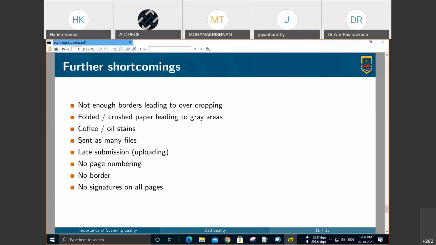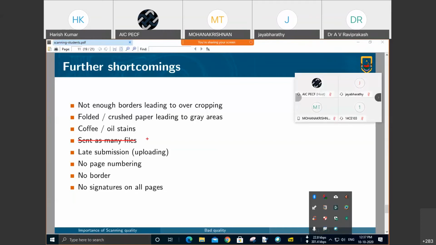You should not send many files. One file. I will highlight this; for the sake of clarity, I will write it here. You should send only one file, a PDF file. If there are 30 pages, you will have 30 images, one for each page. All these 30 images should be merged into one PDF file, and then this one PDF should be sent.